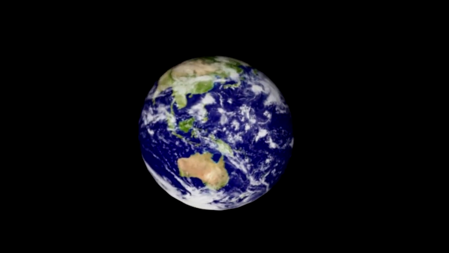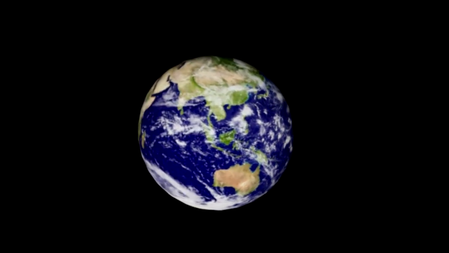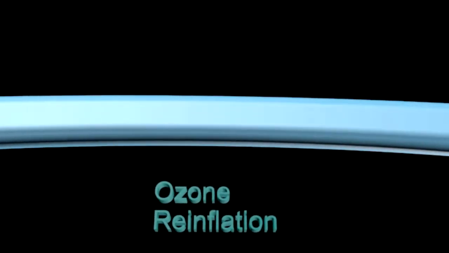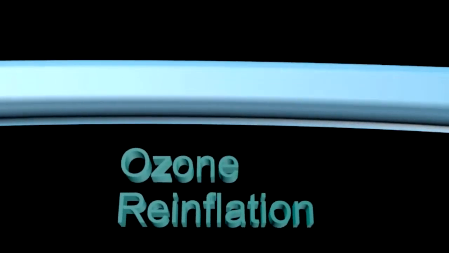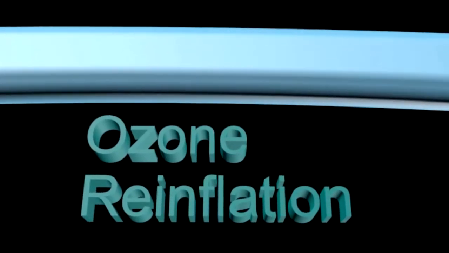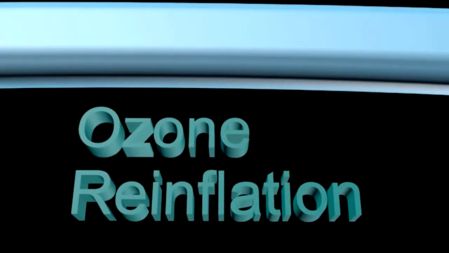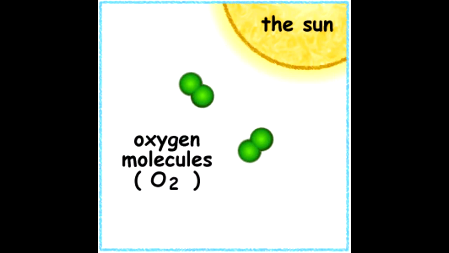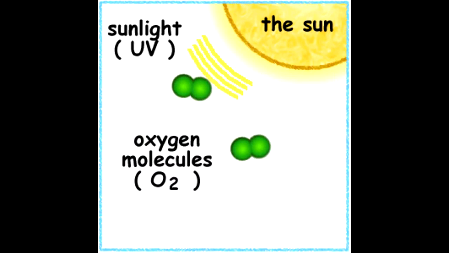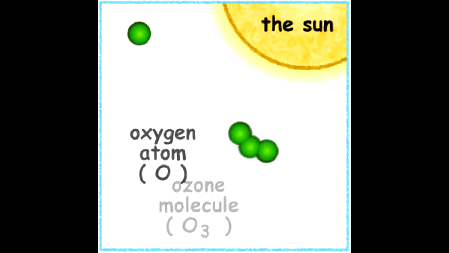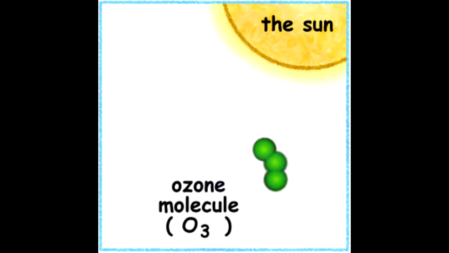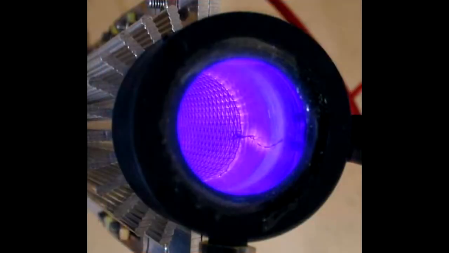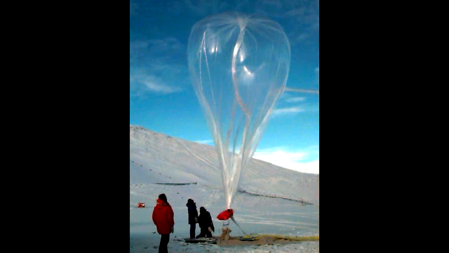Here are some ideas that might help us to restore Earth. Number one is ozone reinflation. Here, we will help the slow and natural process of ozone reinflation. The ozone naturally generates, but it could take a very long time. So what we need to do is to produce ozone here on the surface and then deliver it to the layer. In this way, we can reinforce the natural sunblock of our Earth.